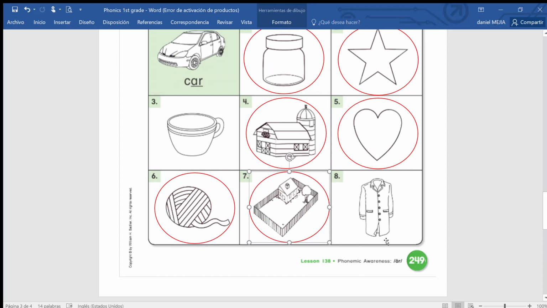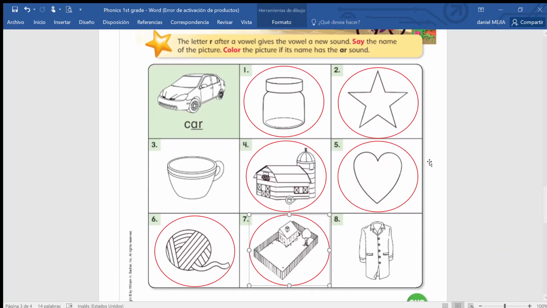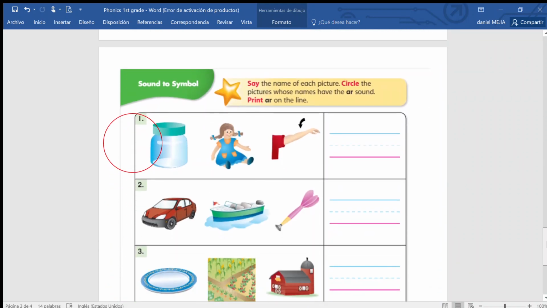Okay, so for the last one on this page, this is a coat. Coat. Does it have the AR sound? No, right? So you do not color it. Good. So remember to color these pictures. Remember to color them, okay? Let's move on to the last page, okay?